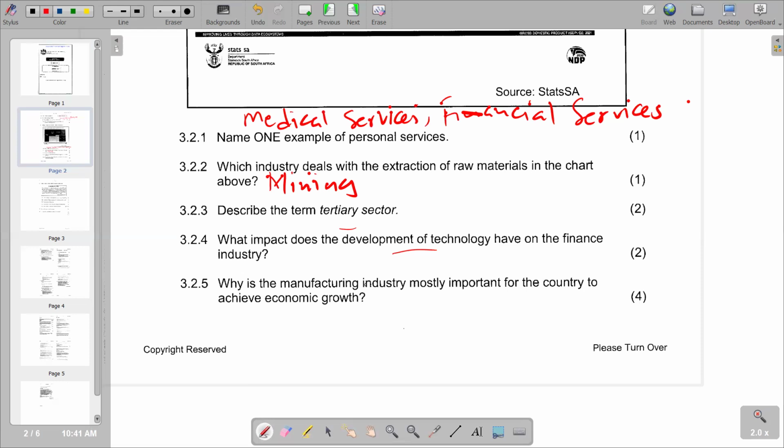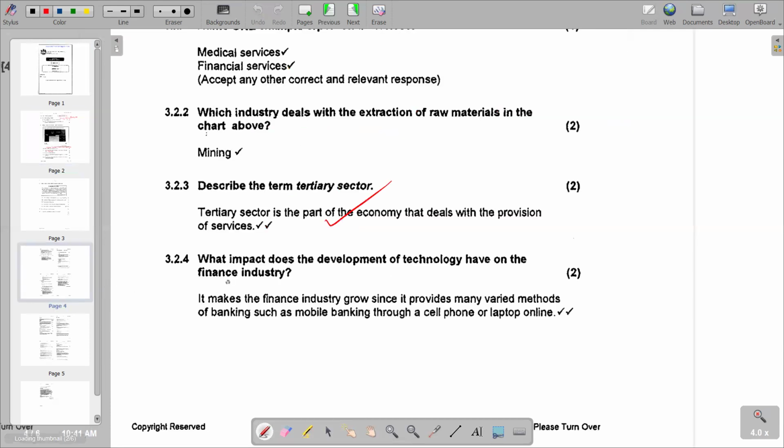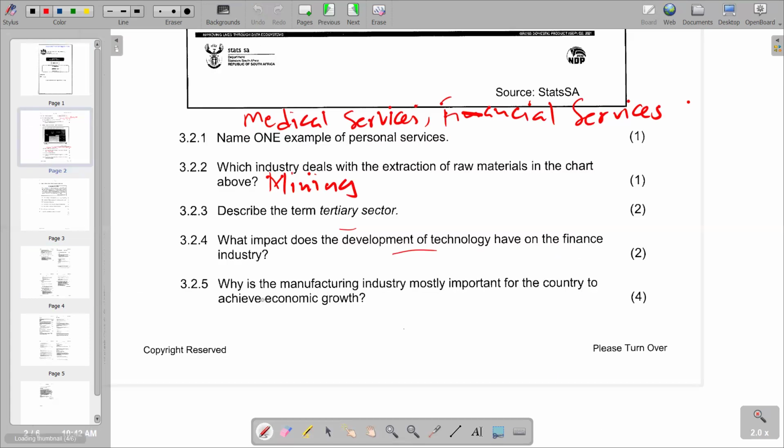So basically, we go now to our other section, trying to see what explanation do we have in terms of reasons why the development of technology has an impact on the finance industry. So we go to the other section, try to see. The explanation is it makes the finance industry grow since it provides many varied methods of banking, such as mobile banking through a cell phone or laptop online. So basically, this is the explanation that we have to make you get your 2 marks. So we go to the next question.